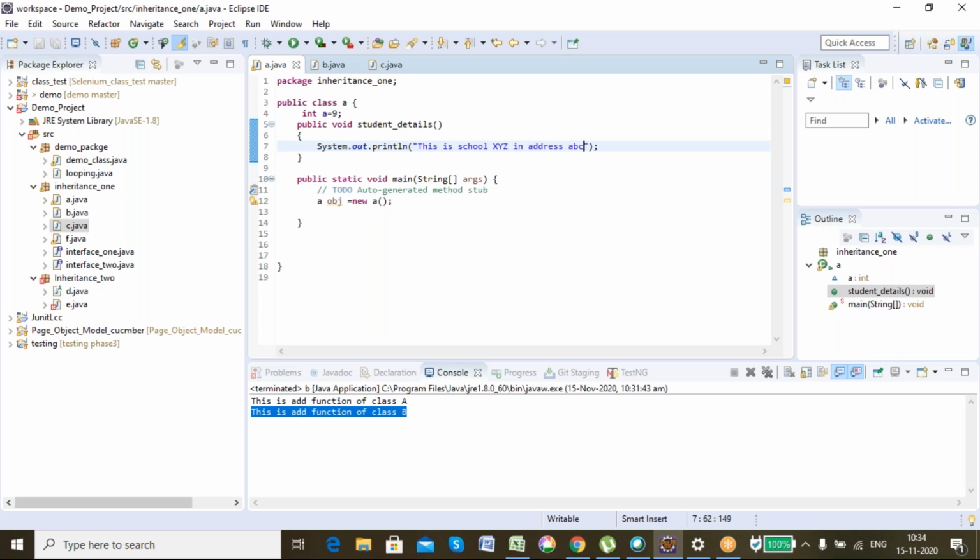Guys, yes or no? Yes, sir. Yes, Pratik. So this is a use of the super keyword. Okay.